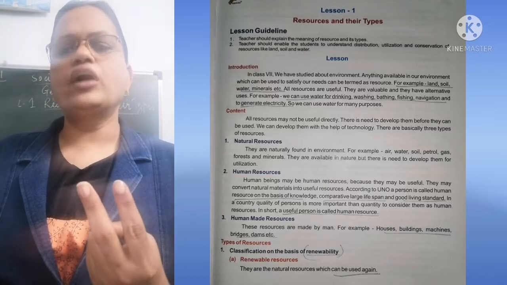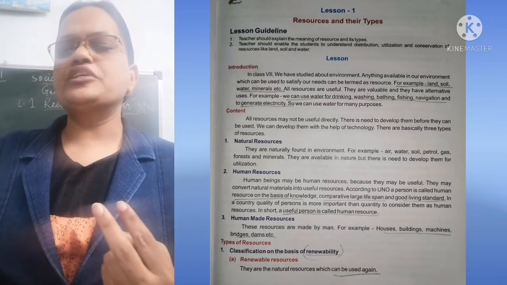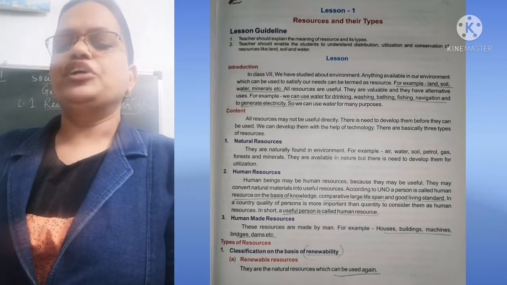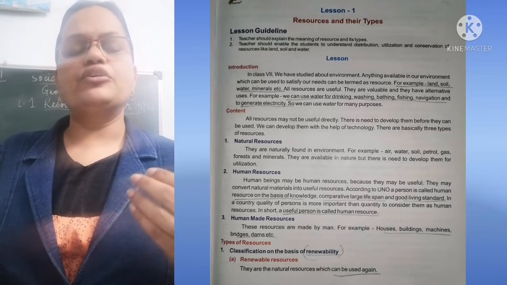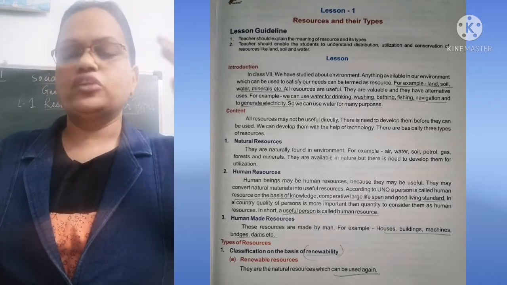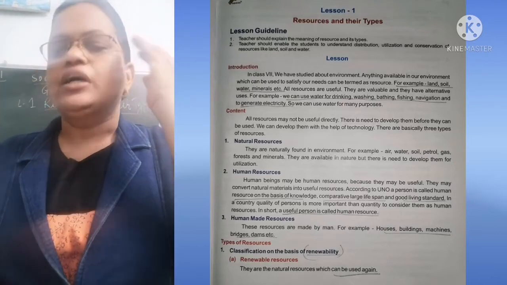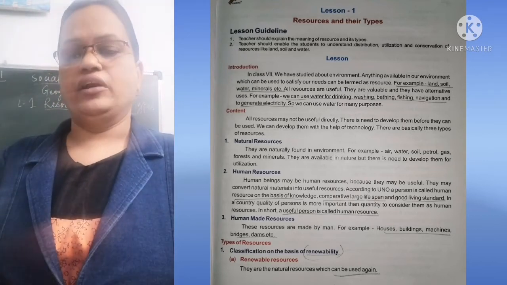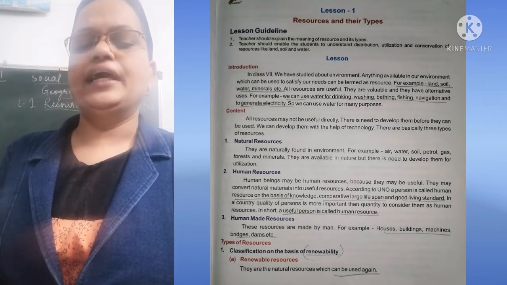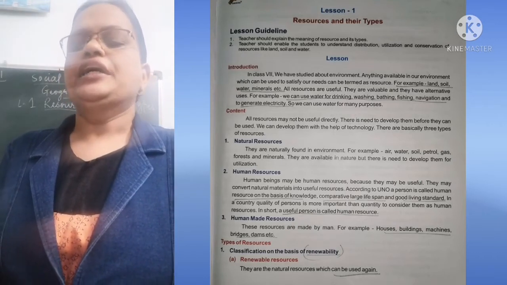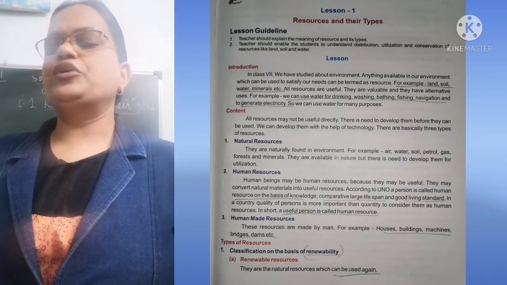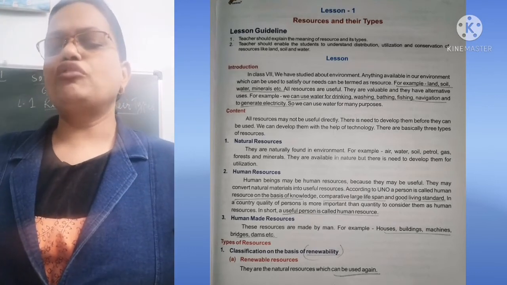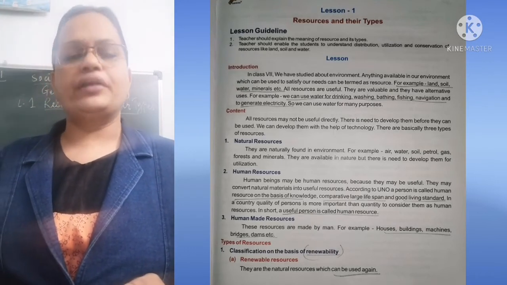Second, we are going to see what? Human resources. Now, human resources are very useful to us. Because we human beings convert these resources on the basis of our knowledge, comparative lifetime span, and good standard of living. All these things are there, and in a country, the quality of a person is more important than quantity to consider them as human resources. In short, a useful person is called a human resource.